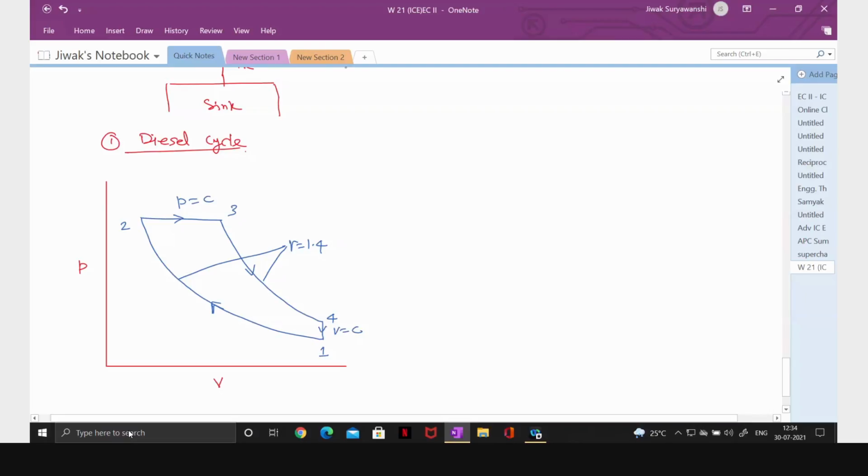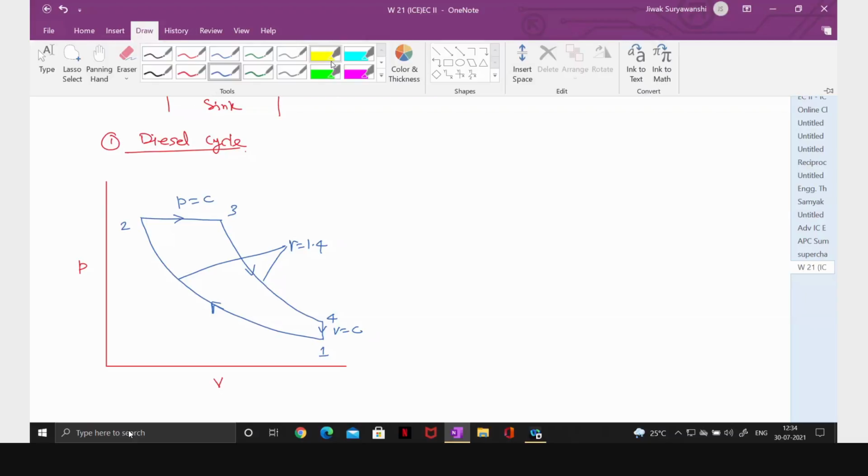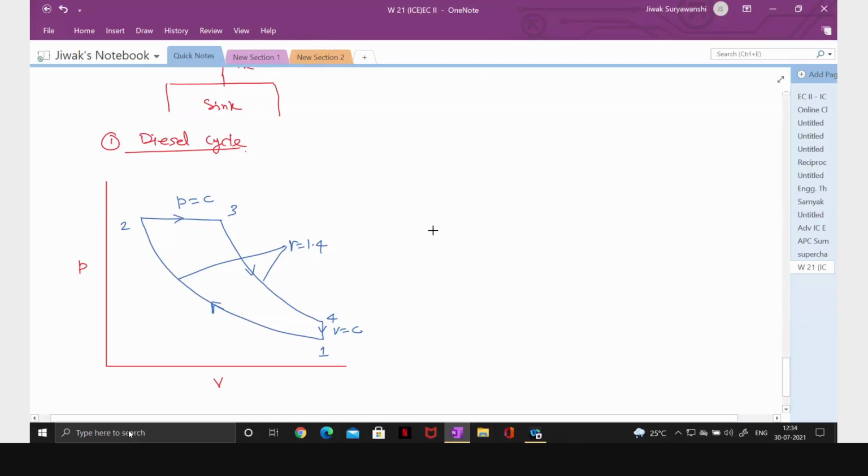And if you draw the TS diagram, so 1 to 2, and now this one, 2 to 3, is a constant pressure process. So which line is steeper, constant pressure or constant volume, on the TS diagram?